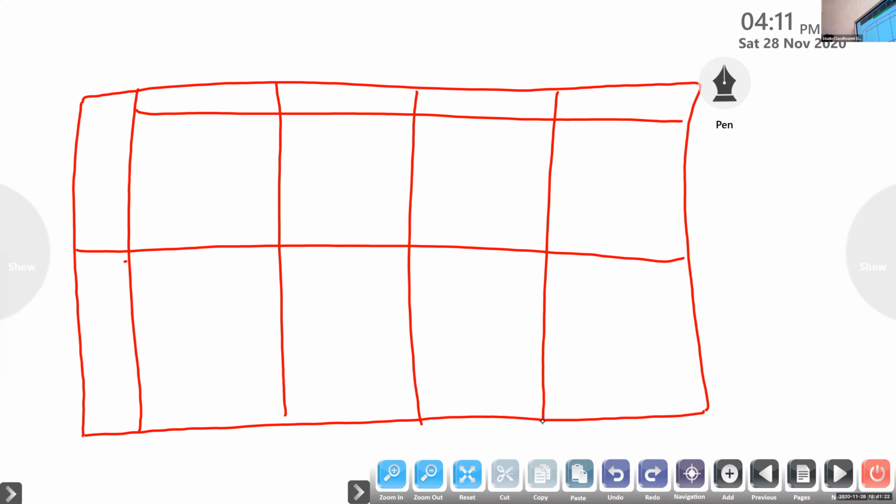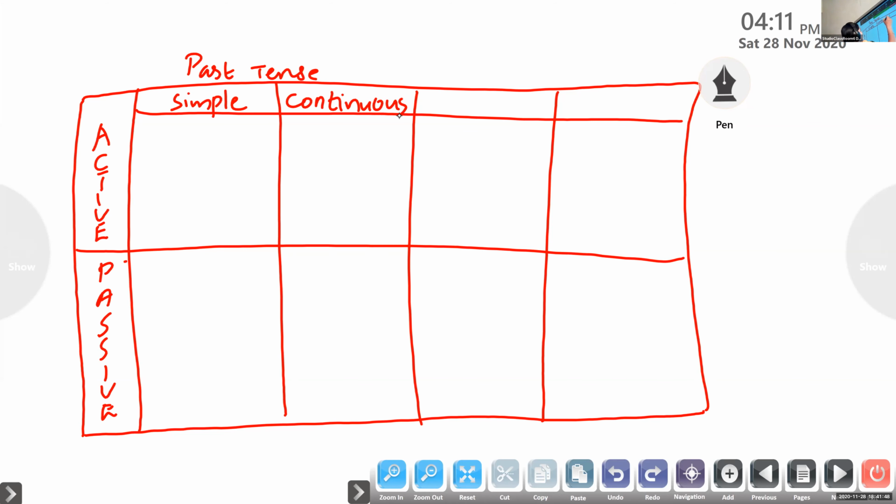Okay. So write past tense on top. Write active here. Write passive here. Simple past. Past continuous. Past perfect. And past perfect continuous.